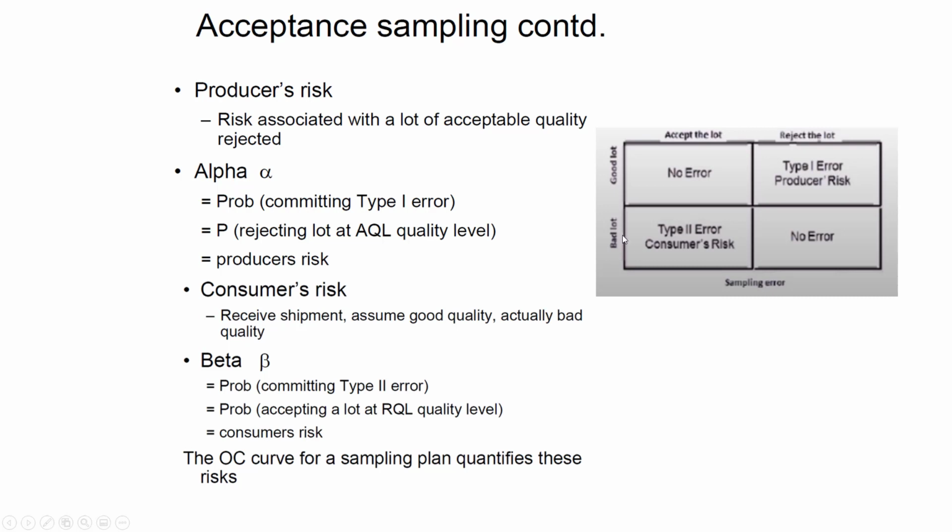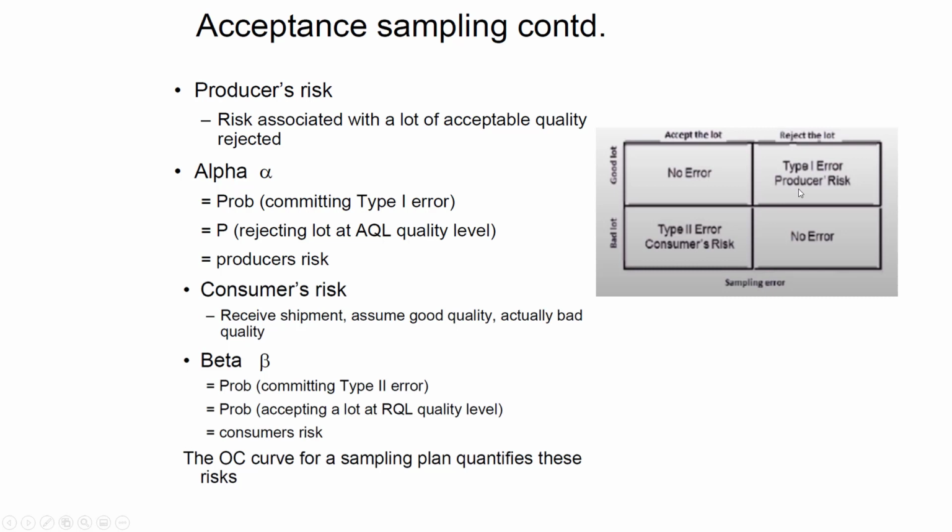Type 2 error is when a lot is bad, meaning there is a 50-50 split, 50 good and 50 bad, but the inspector randomly selects for the sample only those products that are good. The whole lot is not good, there being a 50-50 chance, 50 defective and 50 good. But on the basis of that sample, the lot will be accepted. Accepting a lot at the rejected quality level is also called type 2 error.